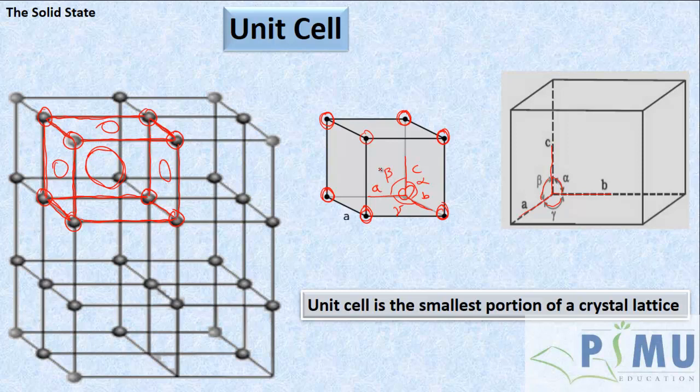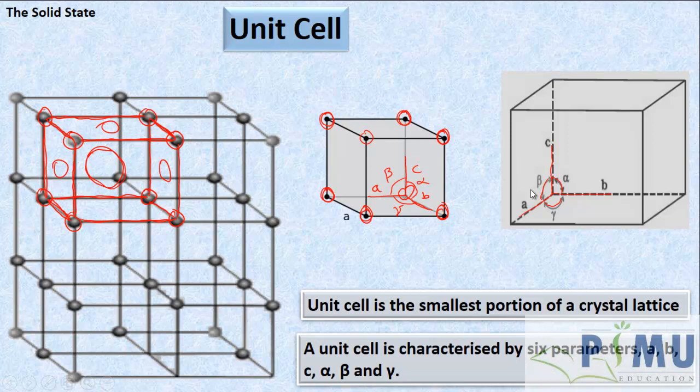Therefore each unit cell is characterized by 6 parameters: A, B, and C are the edges, and alpha, beta, gamma are the angles between the edges.